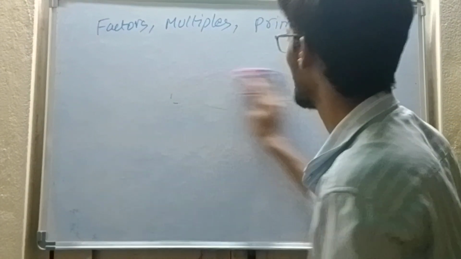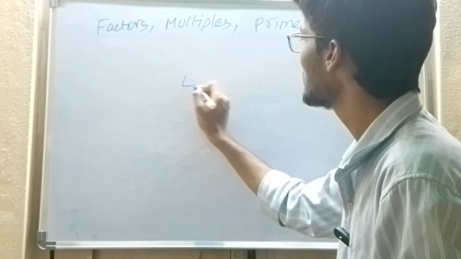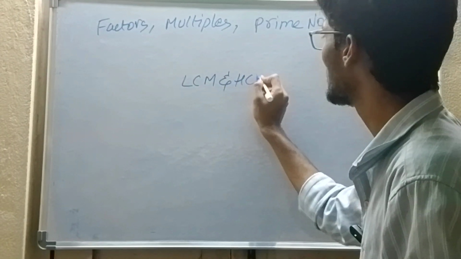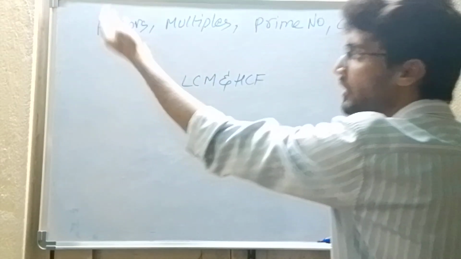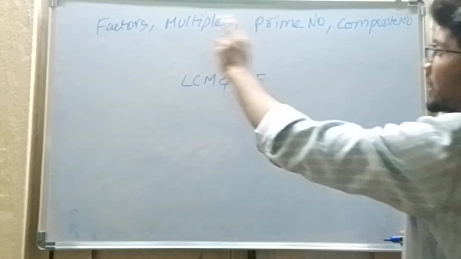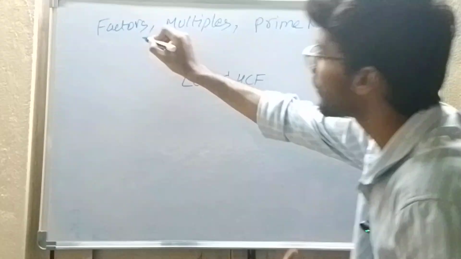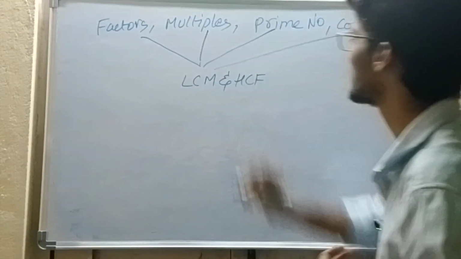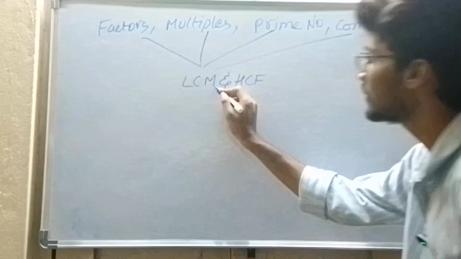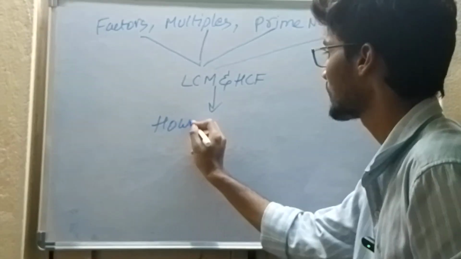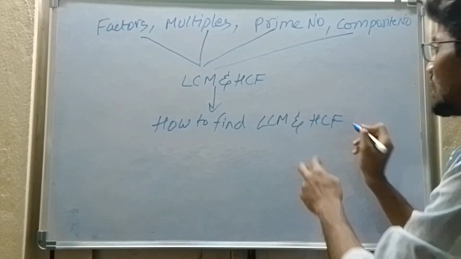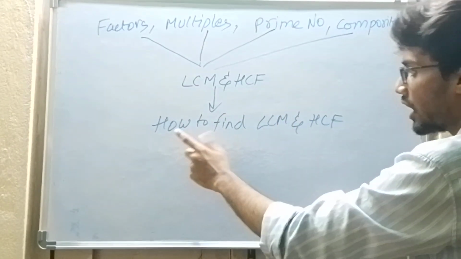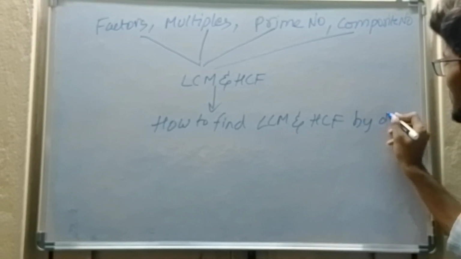Let me give you the overview of what we have learned today. Our main focus is to learn LCM and HCF. To understand what LCM and HCF are, we learned some prerequisite topics: factors, multiples, prime numbers, composite numbers. After learning this, we learned LCM and HCF, and then how to find LCM and HCF by the definition method.